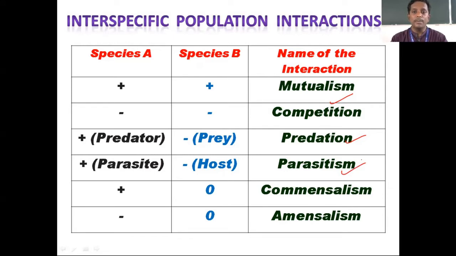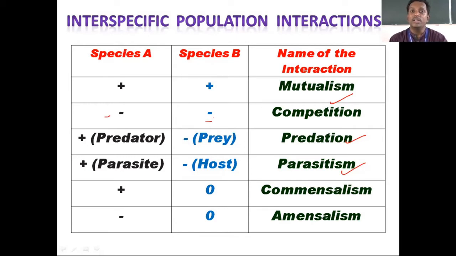In competition, both species are given minus and minus. My mind also took a pause when I saw minus on both sides, because in a competition in school or any cricket match, one will be the winner and the other the loser. One should be plus and the other minus.